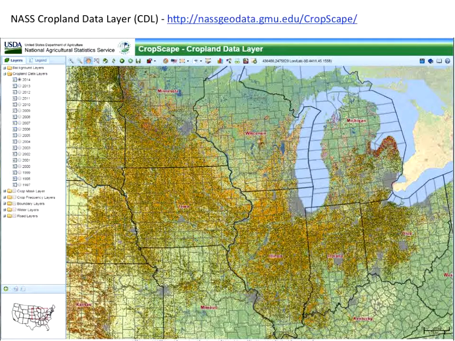So the land use data that we use comes from the NASS crop data layer. The NASS Crop Data Layer, NASS folks publish every year detailed satellite-derived land use information that's crop-specific. The national collection goes back to 2008. I believe Wisconsin goes back to 2006. We will assemble for our database those data going back to 2008 through 2015.